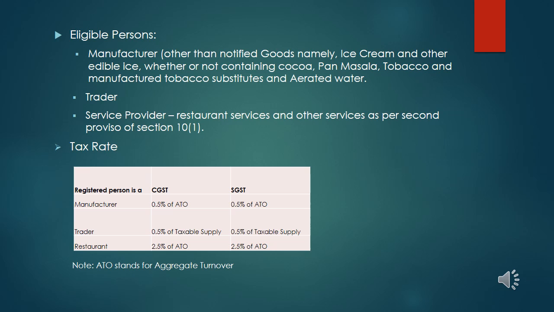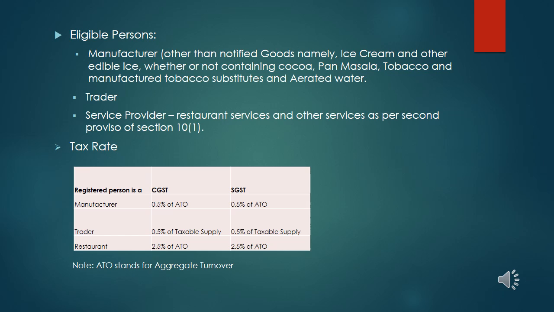So the threshold for these areas is 75 lakhs. Let's learn the eligible persons who can avail the composition scheme. The eligible persons are manufacturer, trader and service provider. We have a condition in these also. In manufacturers, there are some notified goods whose manufacturer cannot opt for the composition scheme. Those goods are ice cream and other edible ice, whether or not containing cocoa, pan masala, tobacco and manufactured tobacco substitutes, and aerated water.